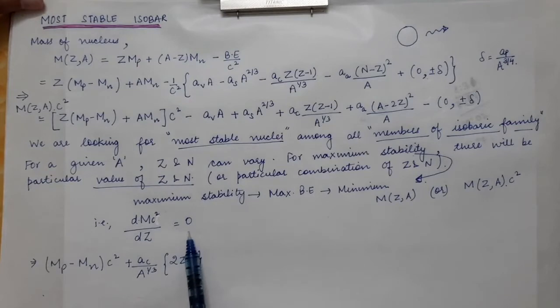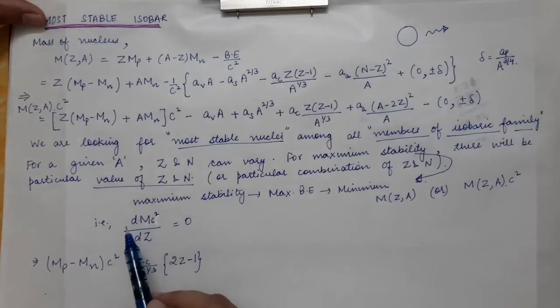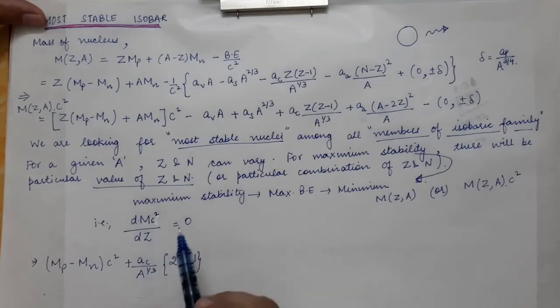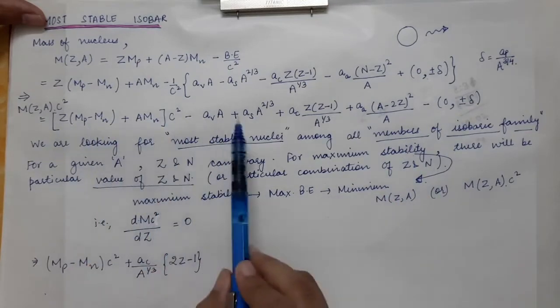This is what you do in mathematics: for the minimum value of a particular function, we take the derivative of that function with respect to a variable, and then we put it equal to 0. So in this expression, capital A is constant.